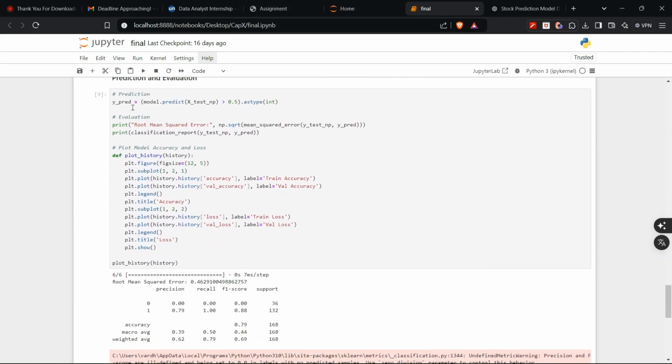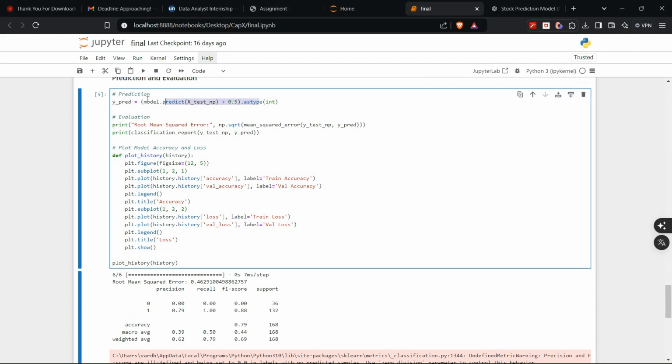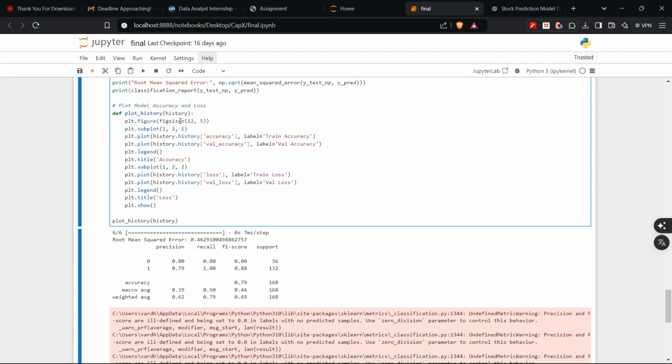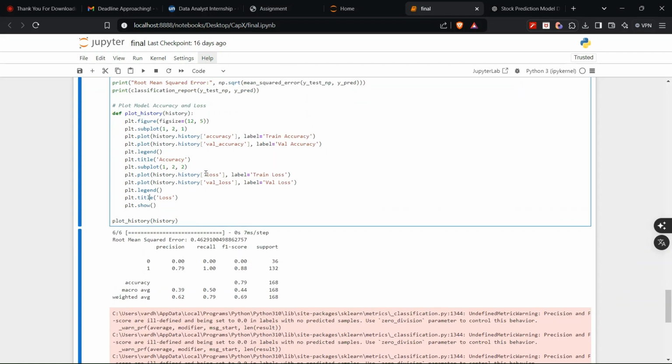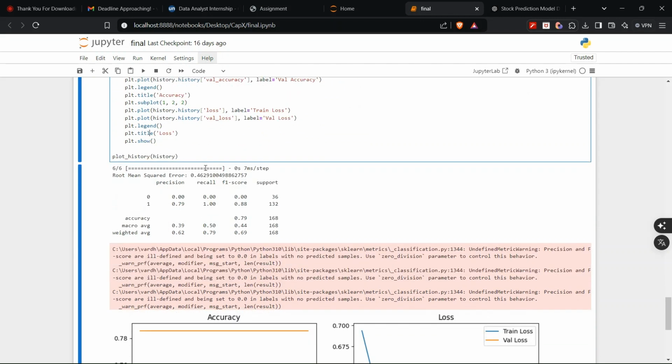And at the end, in each and every model, we need a prediction and evaluation test. So these are the predicted variables, and this will be saved in the predicted variable. This particular function helps us in plotting the loss, accuracy, and other evaluation metrics to get a pictorial representation, which is a clear and easy way to represent everything.